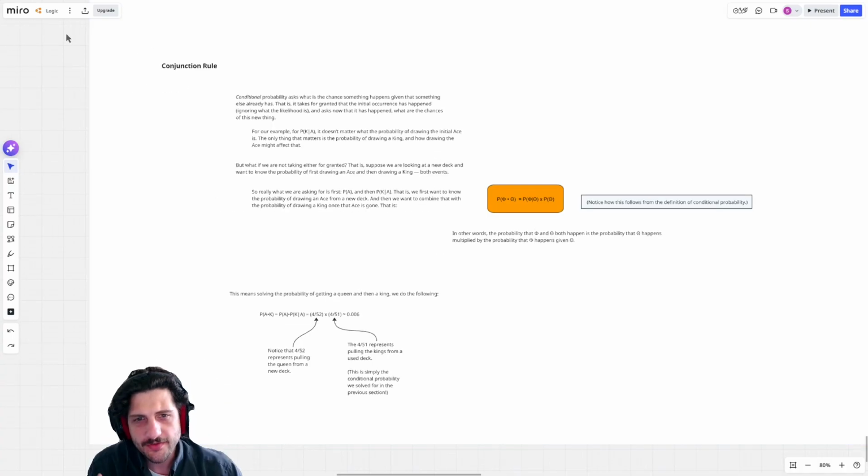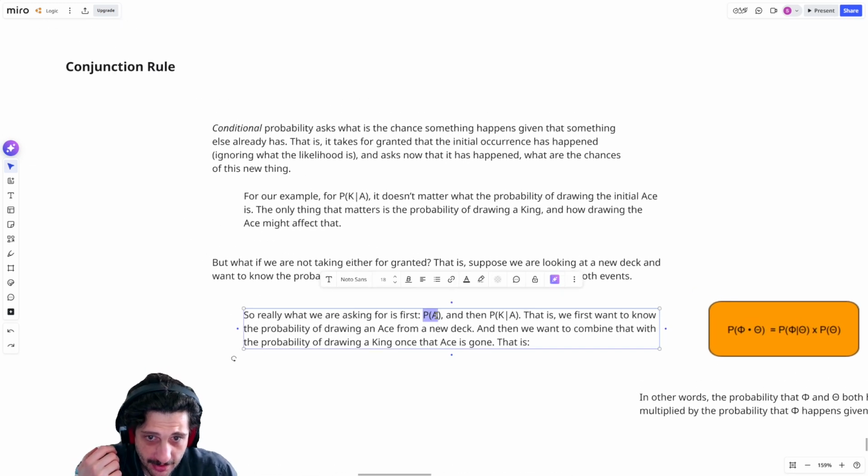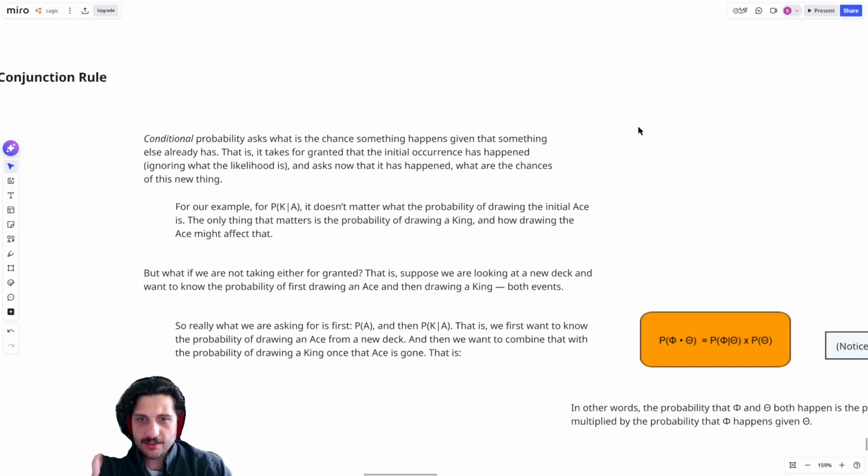The conjunction rule is very similar to the conditional probability rule. And really the reason I teach it after conditional probability is that solving these conjunction problems typically just involves you also doing a conditional problem. So here's what I mean. Suppose you want to find the probability of drawing an ace and then drawing a king. What's the probability that you both draw an ace and then draw a king?